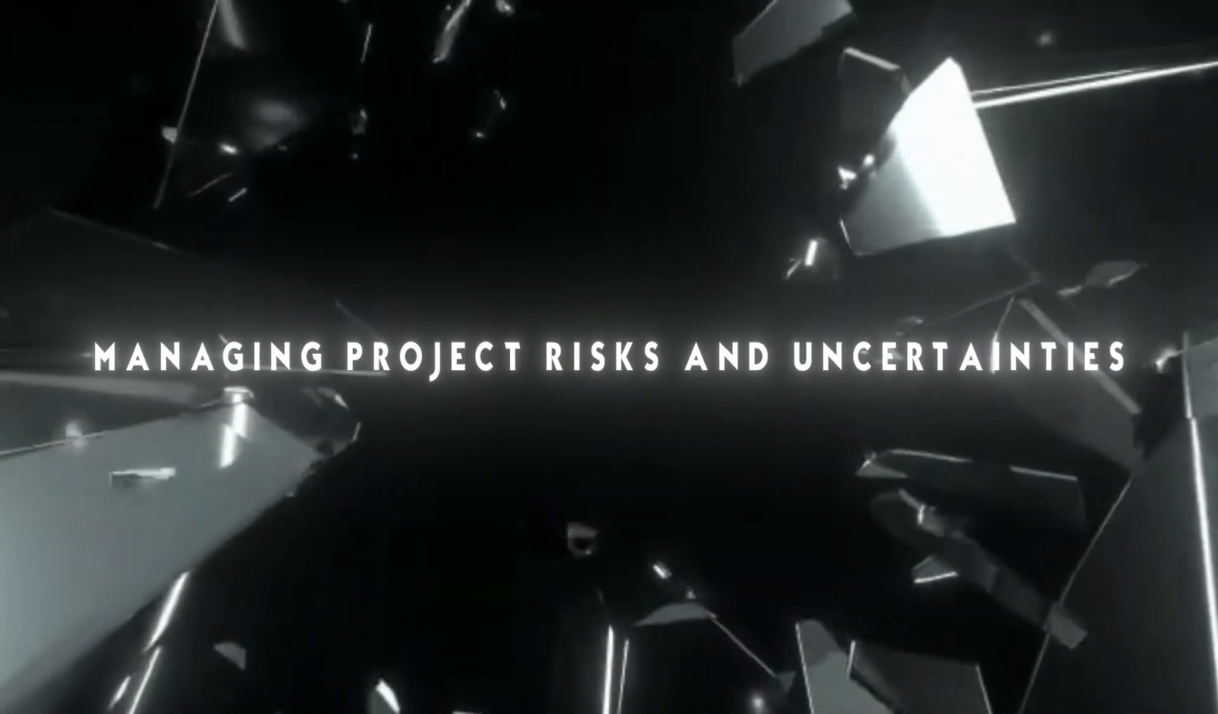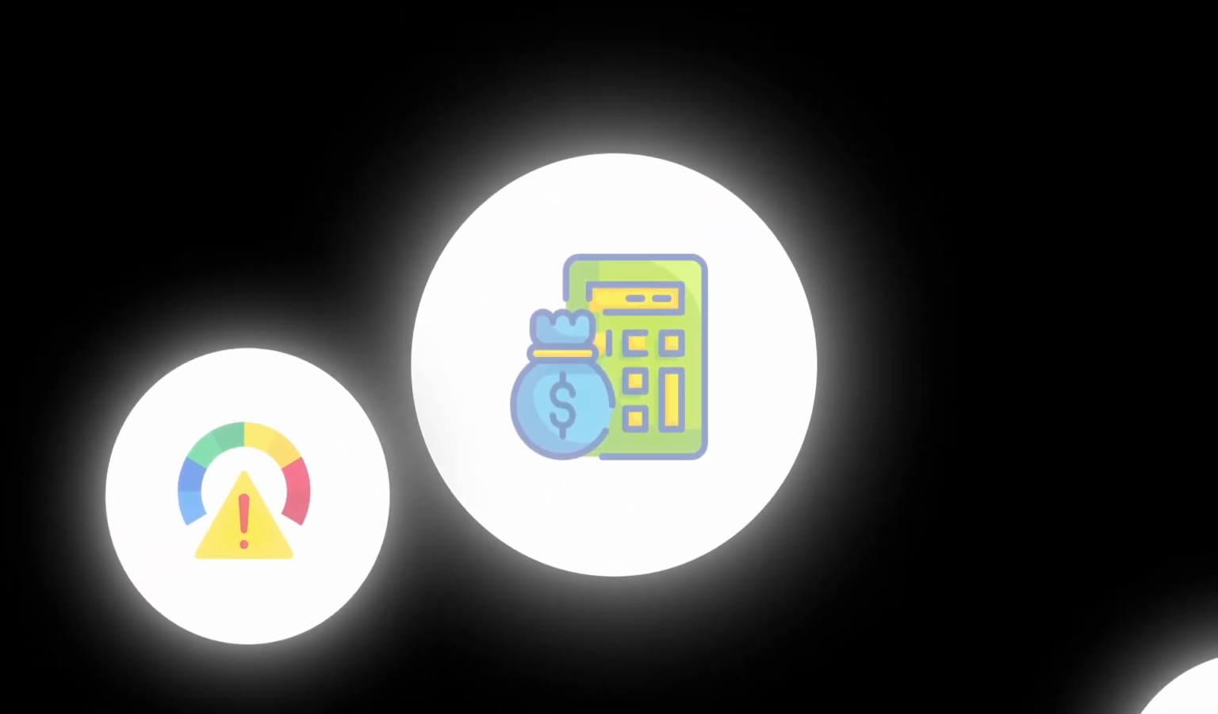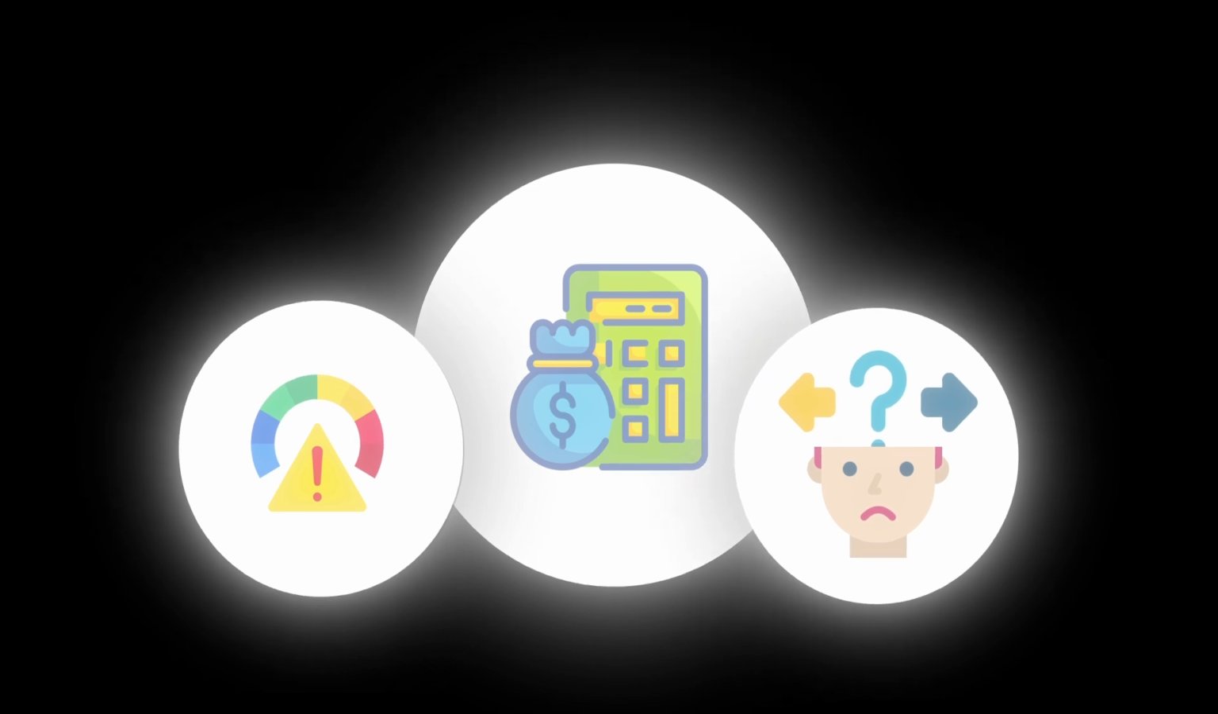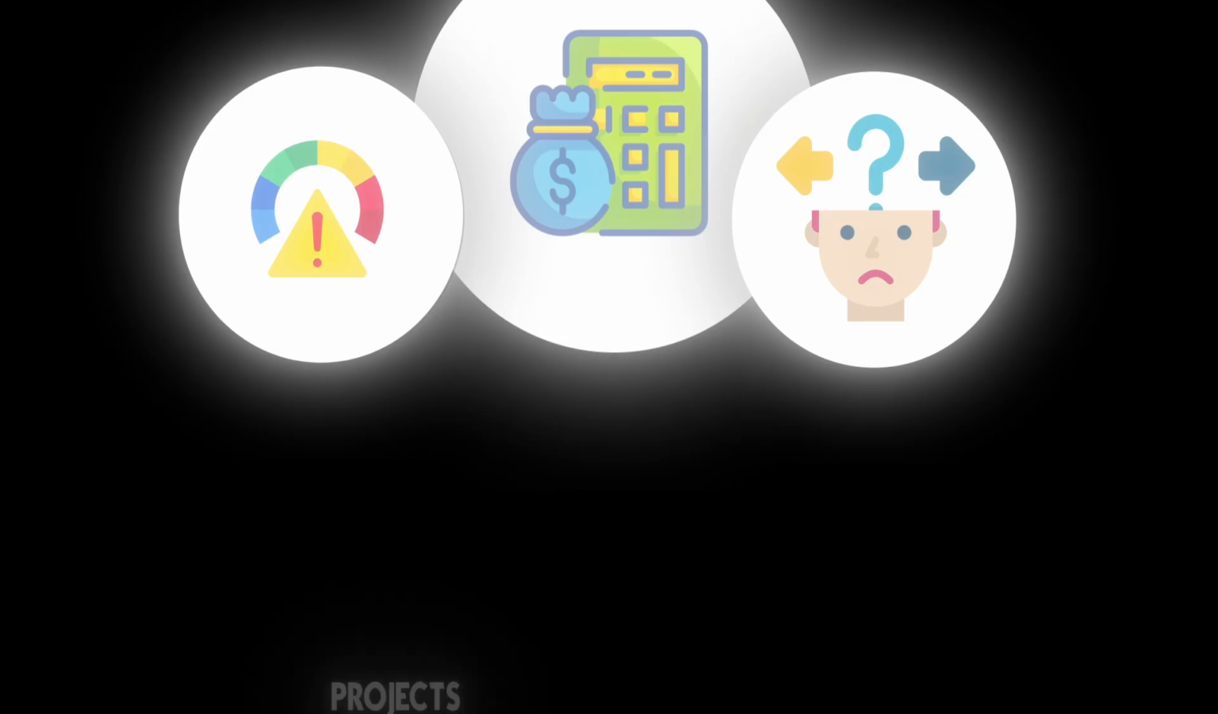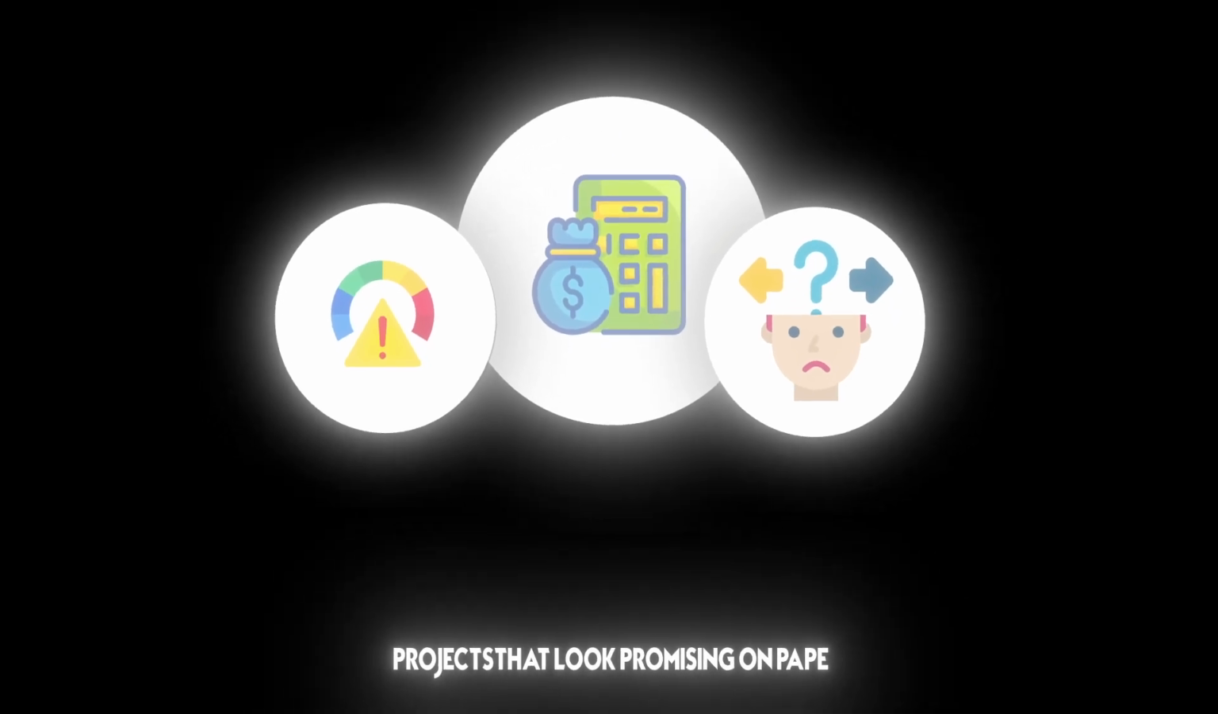Managing project risks and uncertainties. In the realm of capital budgeting, risk and uncertainty are constant companions. The future is inherently unpredictable, and projects that look promising on paper can falter in reality. Effective risk management is, therefore, crucial to successful capital budgeting.